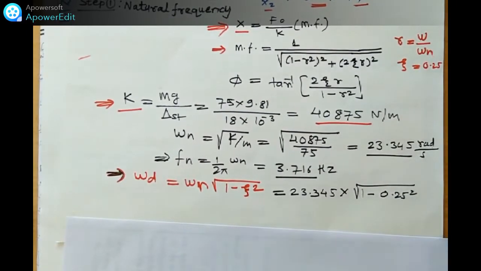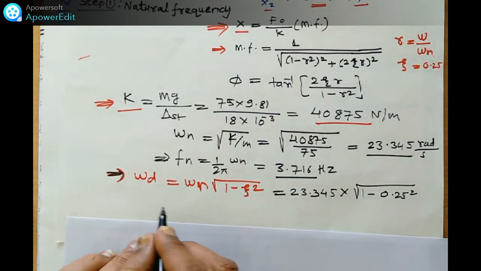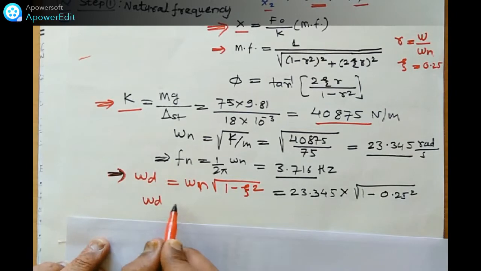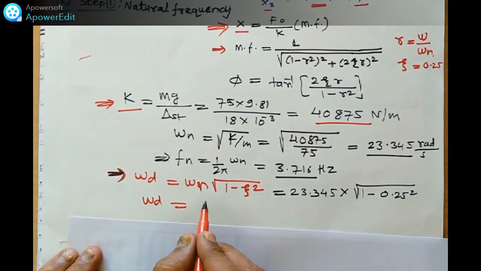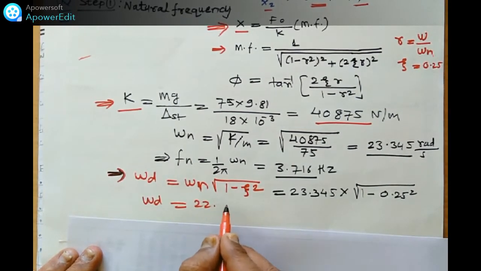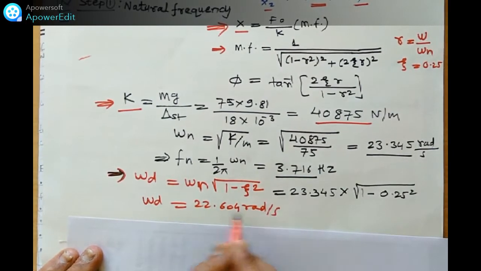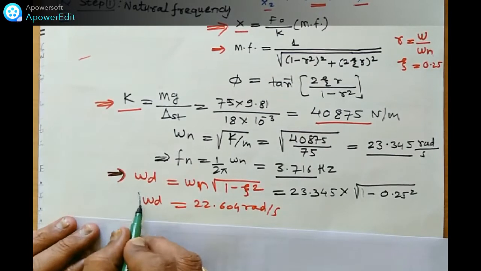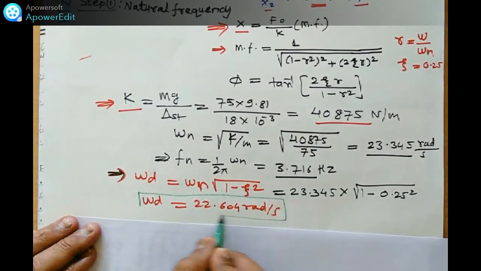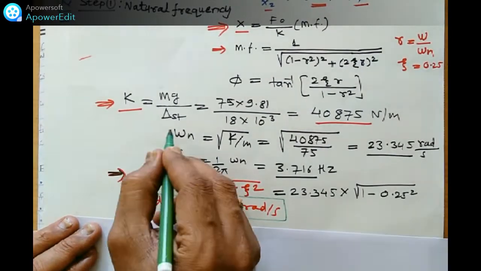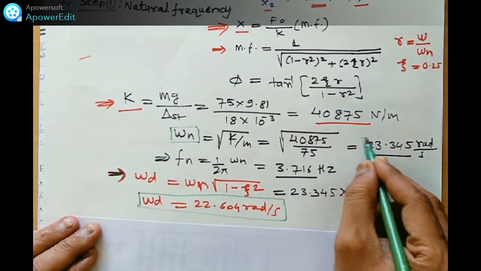This is the value of zeta, given in the numerical. So omega d is equal to 22.604 radian per second. This is the value of omega d, that frequency, and this is the value of omega n.